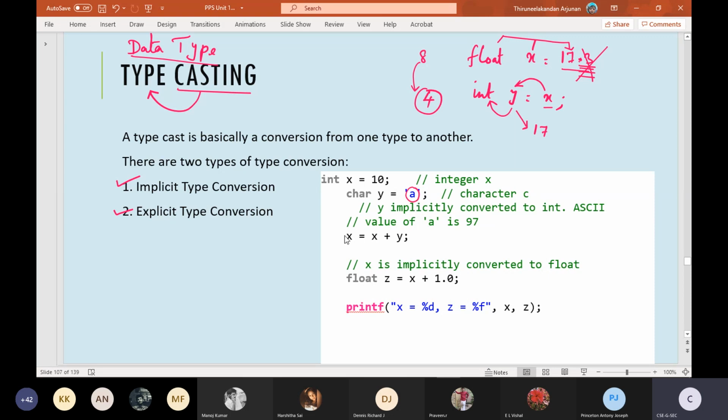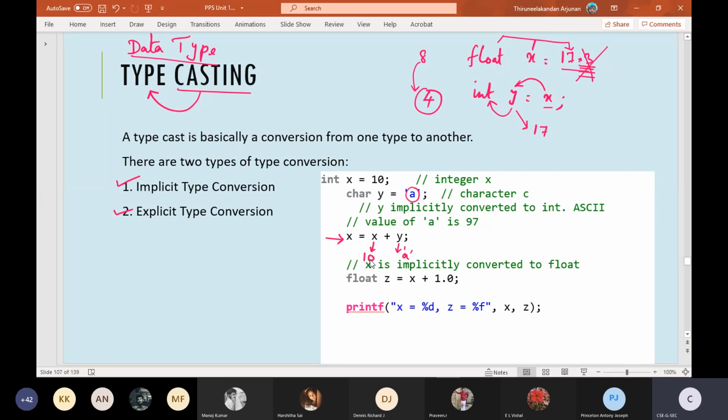Okay. Now look at this statement. Double slash denotes these are all comment statements. It is given only for our understanding purpose. Okay. Now this is the next executable statement. x is equal to x plus y. What is the value of x? 10. Okay. What is the value of y? 'a'. But we are trying to add that 'a'. Look at here. We are trying to add the value of 'a' with a number.